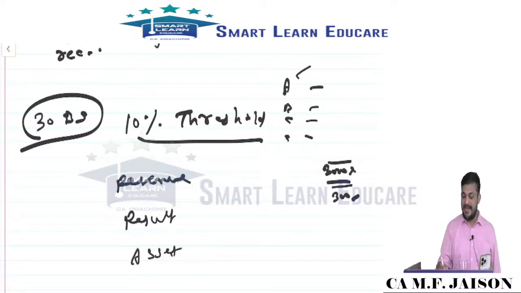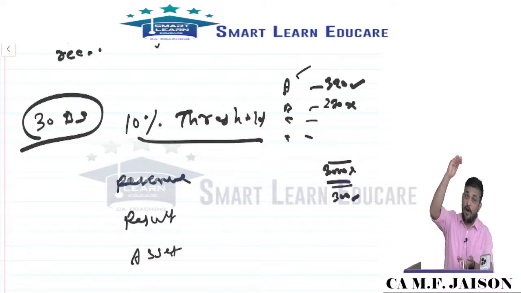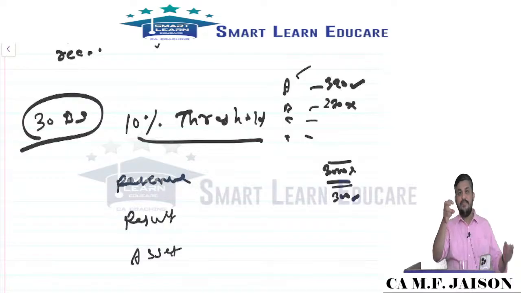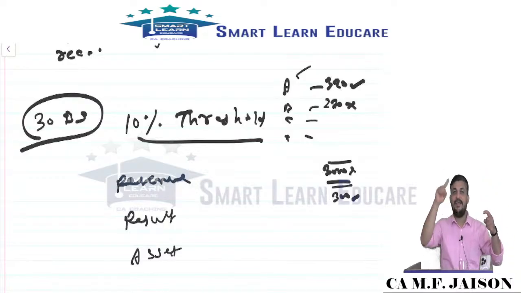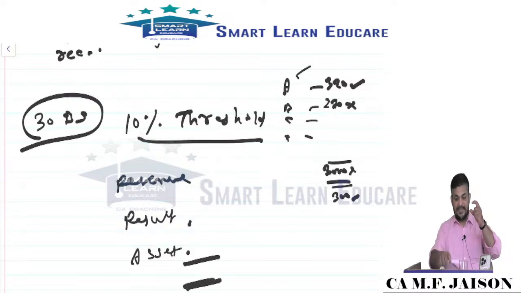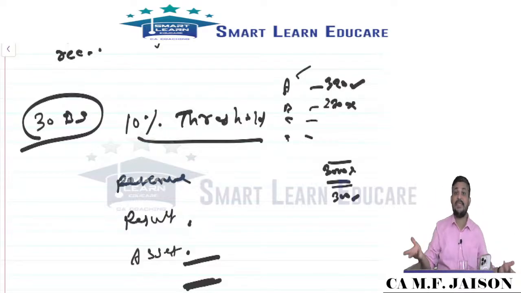Suppose segment A has got 320, selected. Segment B is 270, not selected. Like that we will go for selection. How to select? Take the total of revenue of all the segments, apply 10%, then whichever segment is having the 10% condition, those we will be selecting. Then the same is the principle for result, the same is the case for asset. Take total value of all the assets, apply 10%. Whichever segment is having the 10% criteria satisfied will be selected for reporting.